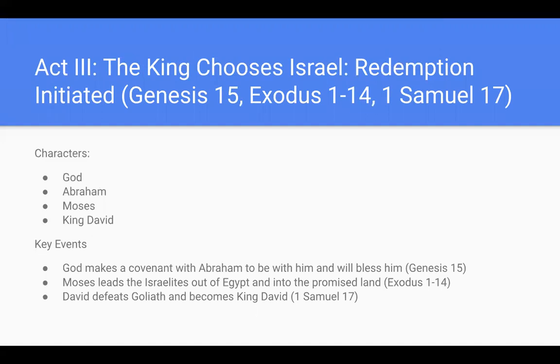For Act 3, the king chooses Israel. The characters are God, Abraham, Moses, and King David. Some of the key events are when God makes a covenant with Abraham to be with him and to bless him.